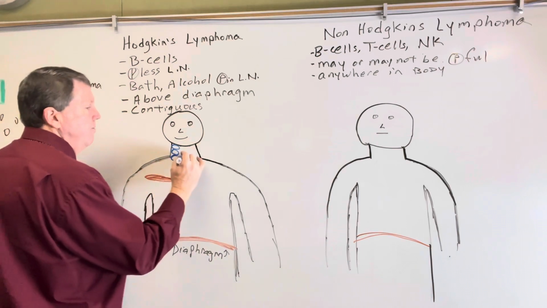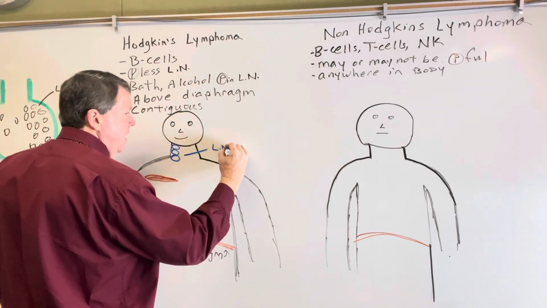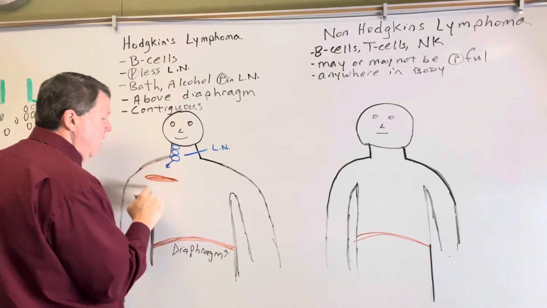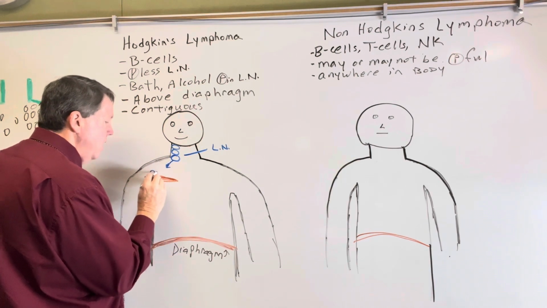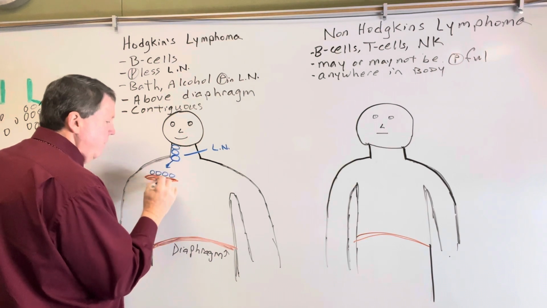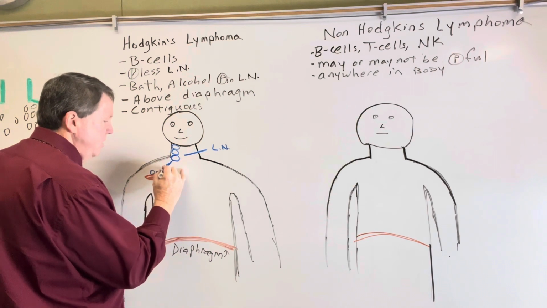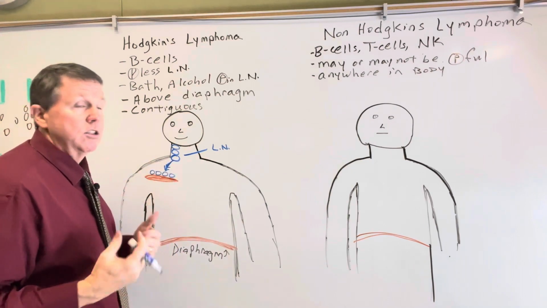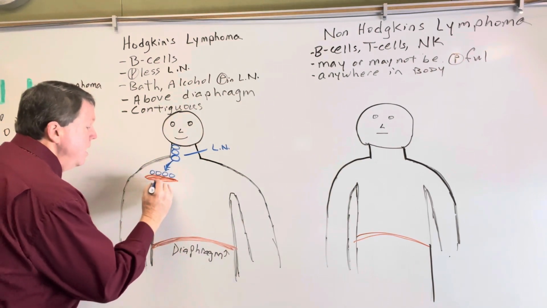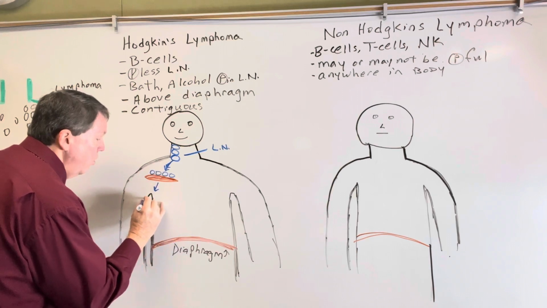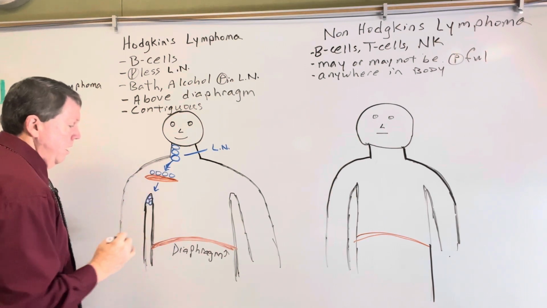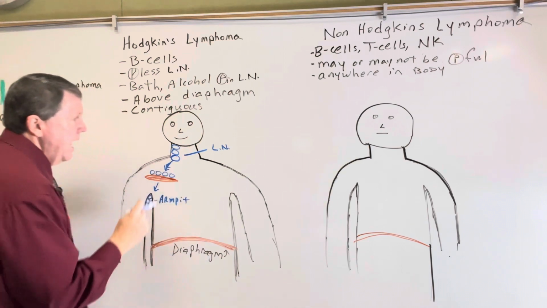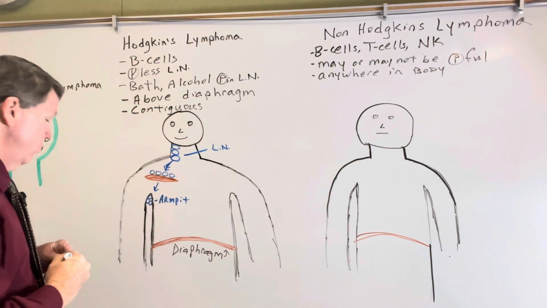So here's my lymph nodes, right, that have become infected, and now they're starting to multiply. From there, it's going to go down to the collarbone, and the lymph nodes above the collarbone will be the next ones infected. So you see how it's close there? This is contiguous spread because it's going to the lymph nodes that are nearby. Then from there, it normally goes to the lymph nodes in the armpit. And that's basically how my Hodgkin's lymphoma is going to spread.